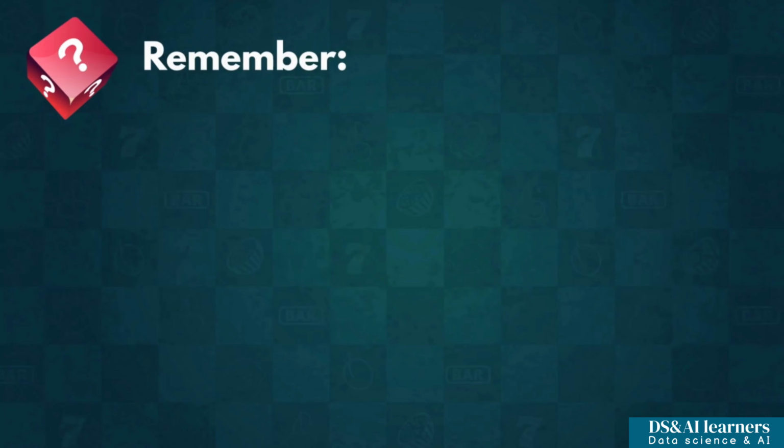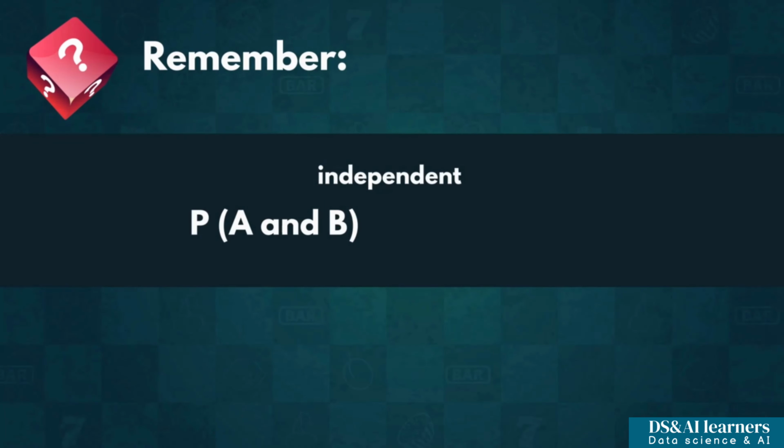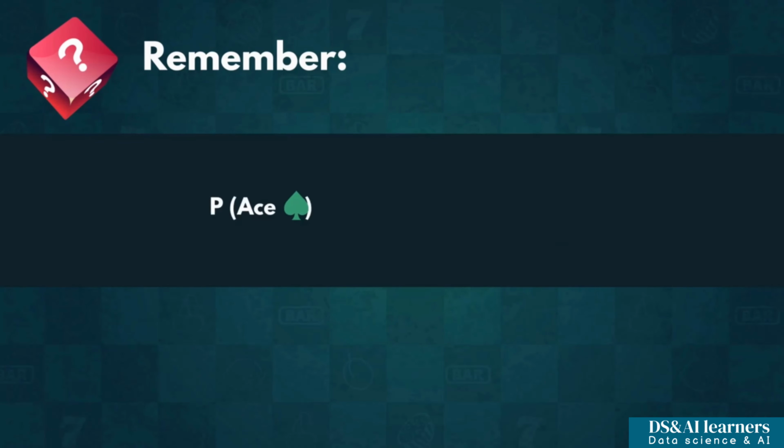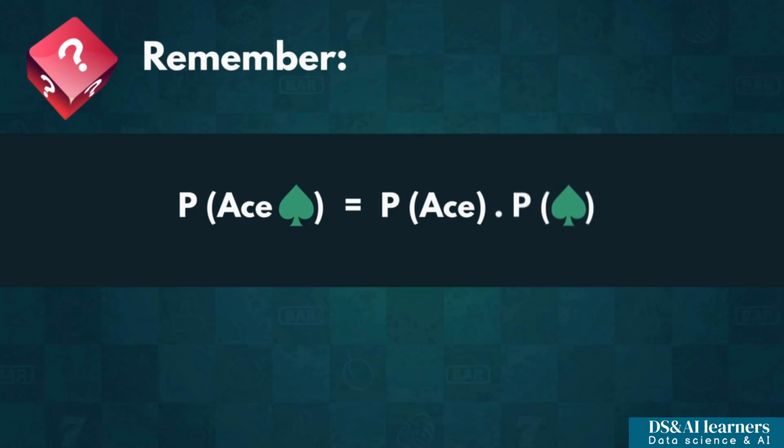Note that the probability of 2 independent events occurring at the same time is equal to the product of all the probabilities of the individual events. For instance, the likelihood of getting the ace of spades equals the probability of getting an ace times the probability of getting a spade. In a later lecture, we're going to define what we mean by independent. But for now, let's observe some more examples of probability.